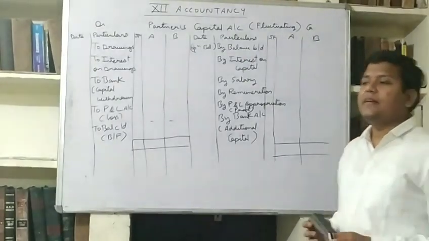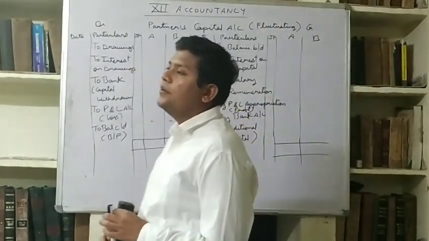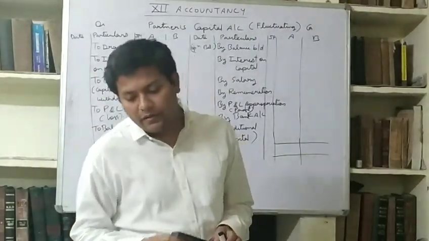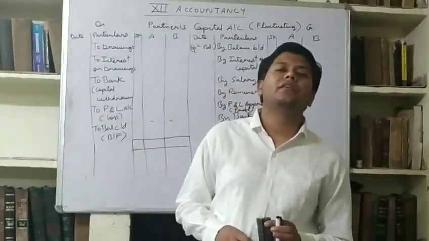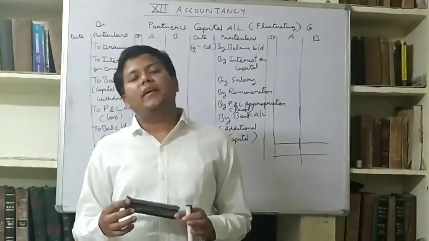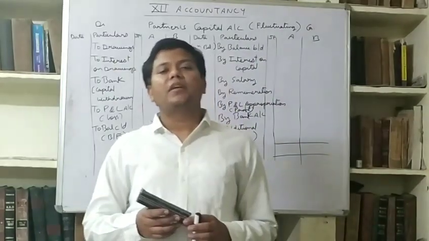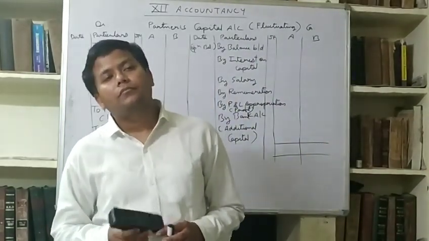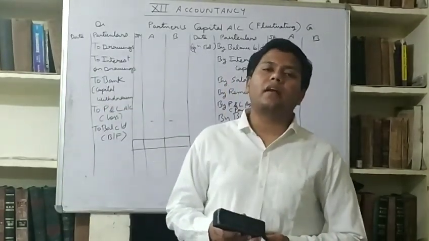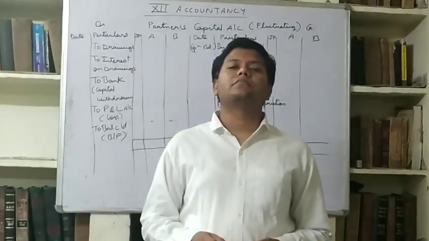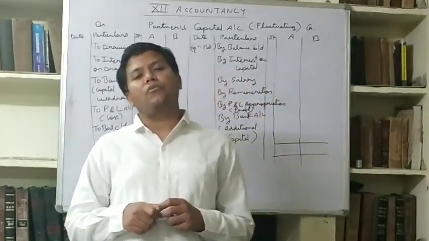So this was our fluctuating method. Now write down fixed capital method and write down explanation. Under fixed capital method, two types of accounts are prepared. Number one, partners current account, and second, partners capital account.